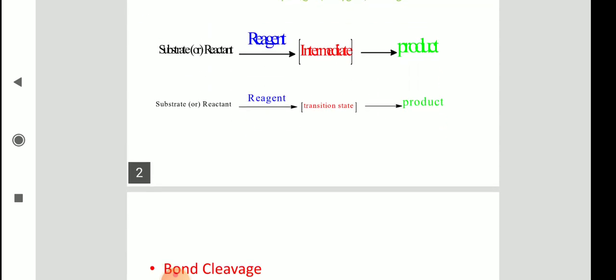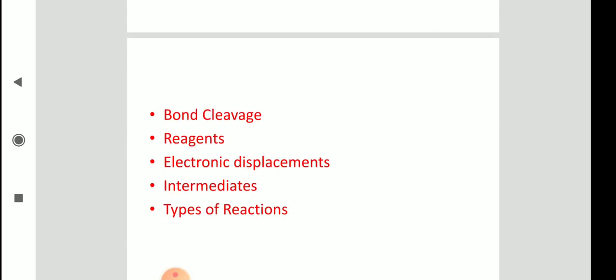So generally, a reaction contains bond cleavage. Bond cleavage is nothing but bond breaking, because when a reactant wants to convert into product, we need to break the bonds and we need to form new bonds. So bond breakage or bond cleavage, that we have to study. And then the reagents, what type of reagents we have to employ, that also we have to study.